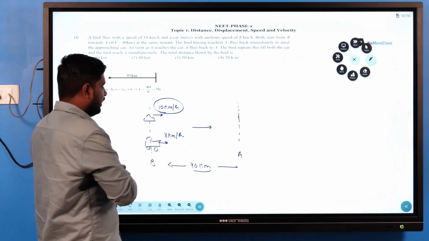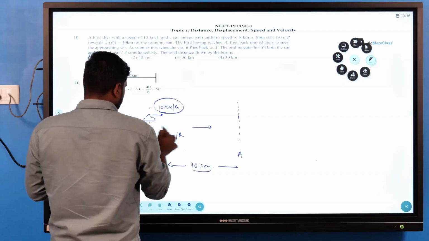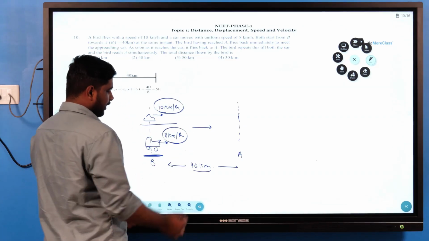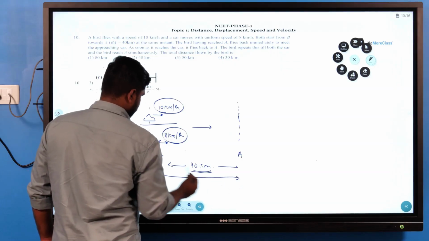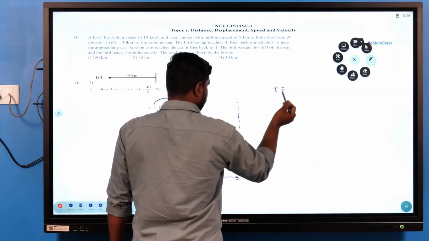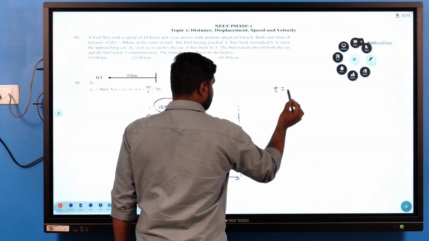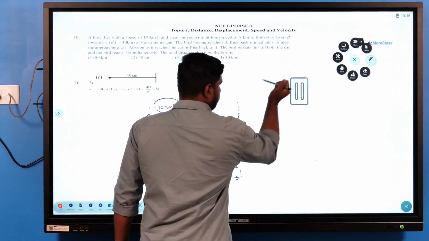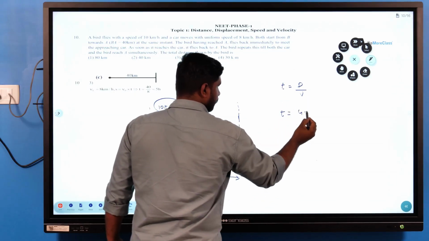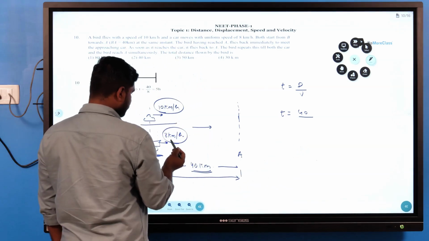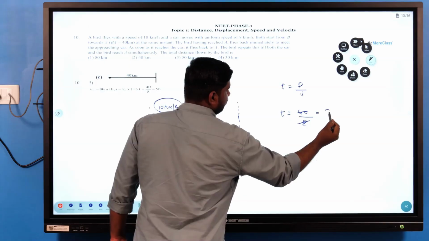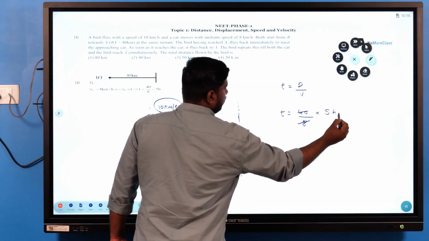So the total distance flown by the bird. If you see that, don't see the bird, just see the car. The car has a velocity of 8 kilometer per hour and the distance between the car and the point A is 40 kilometers. So we will take that. What is the time taken for the car to reach that point? Velocity is distance by time, so time is equal to distance by velocity. The distance is 40 and the velocity is 8 kilometers per hour. So the time we get is 5 hour.